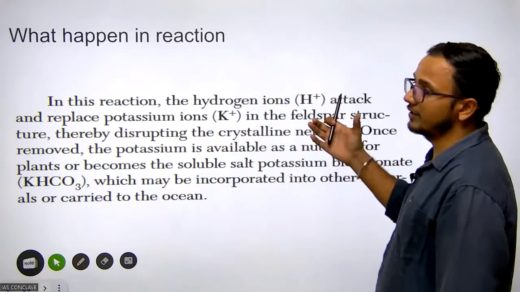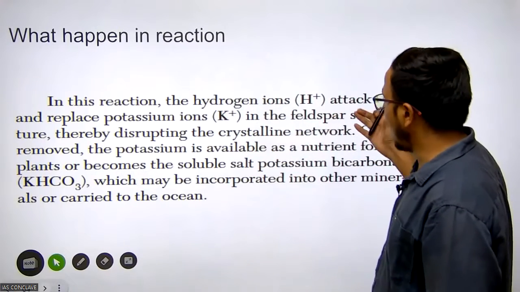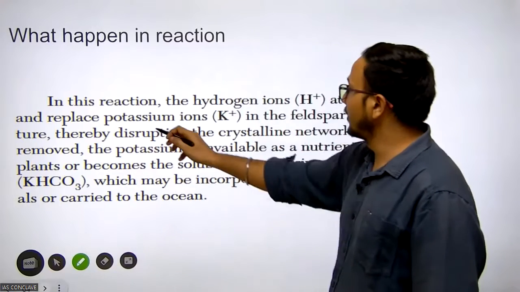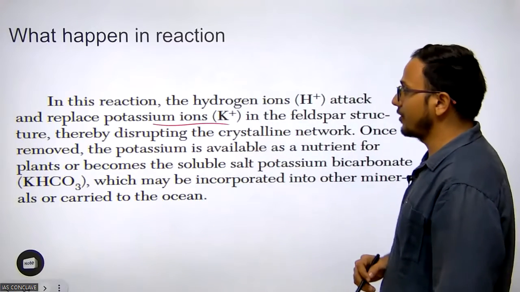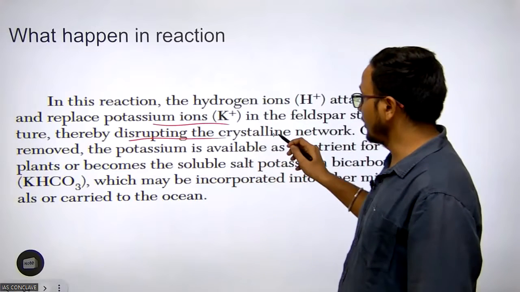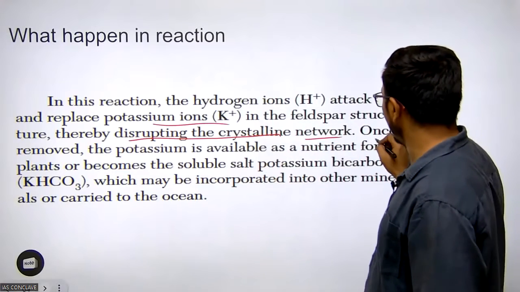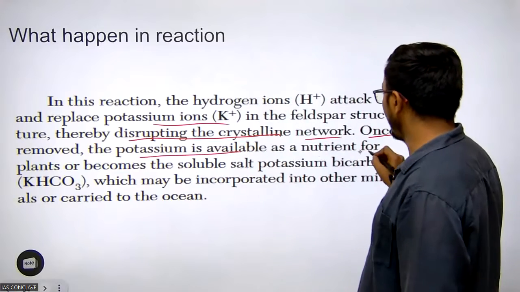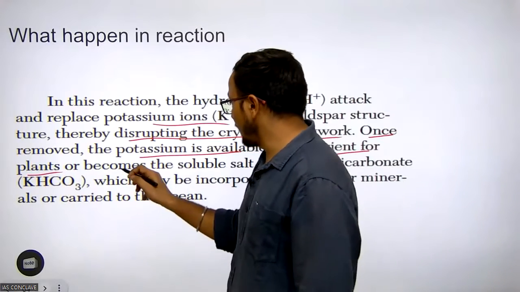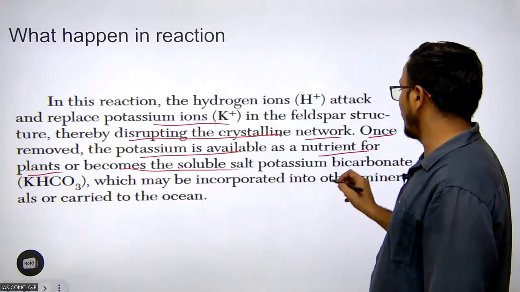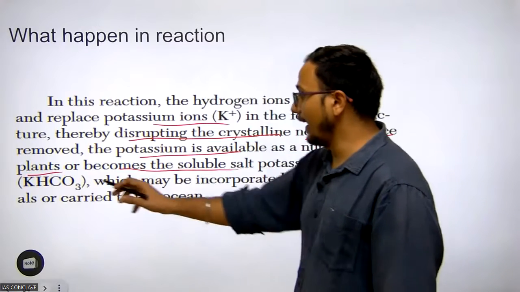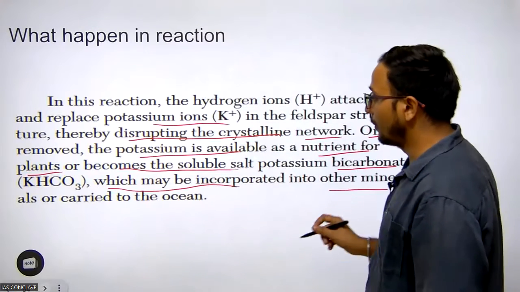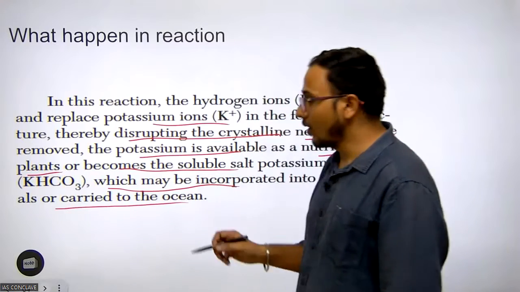So what happens in these reactions? In these reactions, hydrogen ions attack and replace the potassium ions in the feldspar structure, thereby disrupting the crystalline network. Once removed, the potassium is available as a nutrient for plants or becomes the soluble salt potassium bicarbonate, KHCO3, which may be incorporated into other minerals or carried into the ocean.